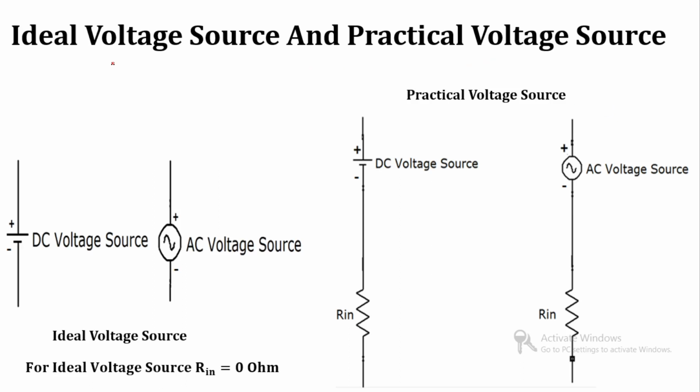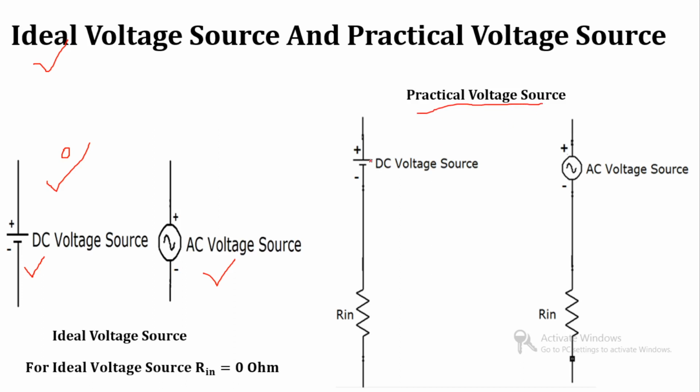So first one is the ideal voltage source and the practical voltage source. This is the symbol for the ideal voltage source that we have seen in our regular study, that is the DC voltage source and AC voltage source. Now this is the symbol for the practical voltage source.